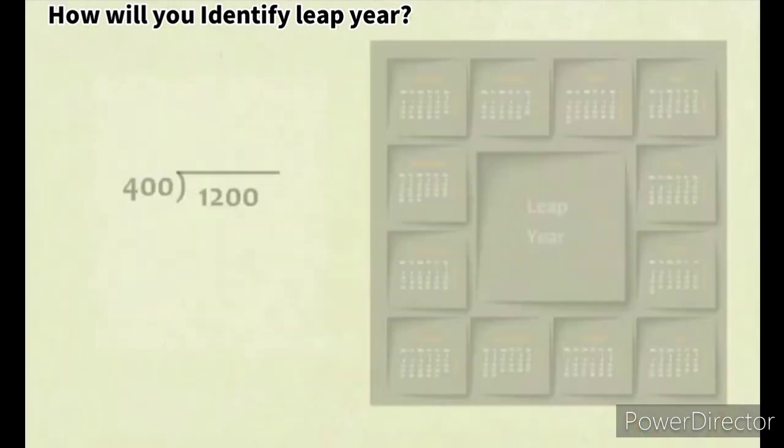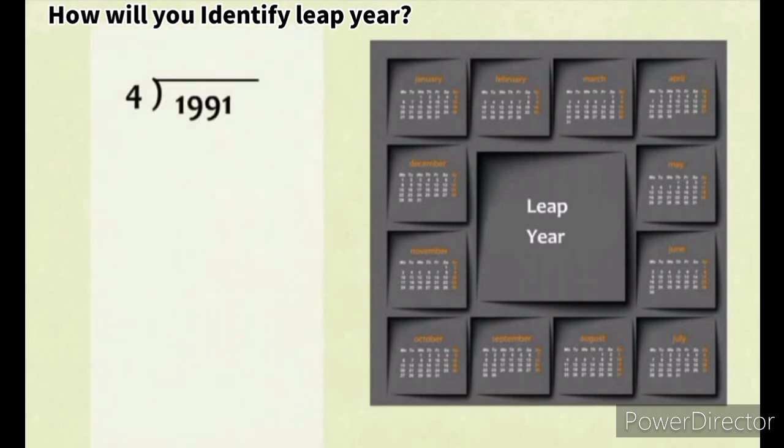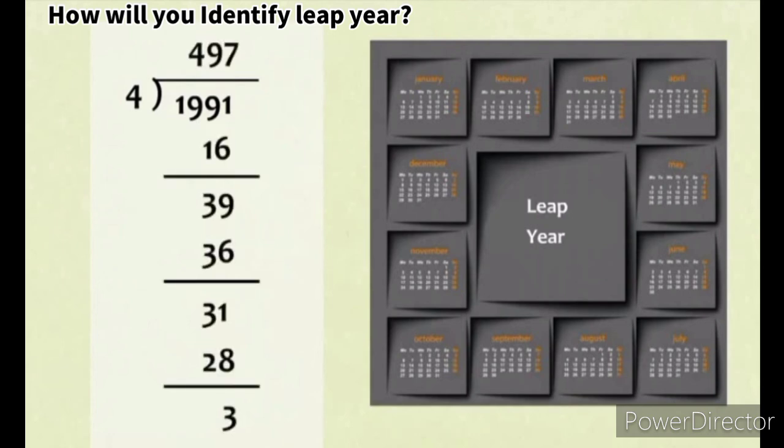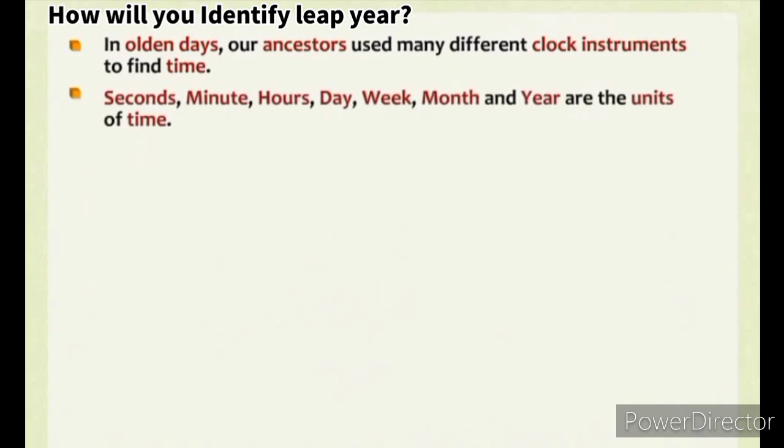Let us see an example. Divide 1200 by 400. 1200 divided by 400, quotient 3, remainder 0. Therefore, 1200 is a leap year. Divide 1991 by 4. 1991 divided by 4, quotient 497, remainder 3. Therefore, 1991 is not a leap year. Let us summarize all that we learned in this module on measures of time.